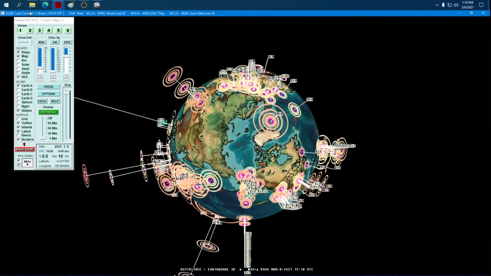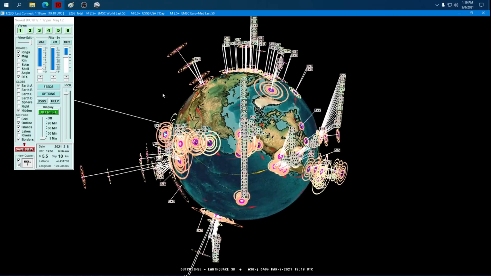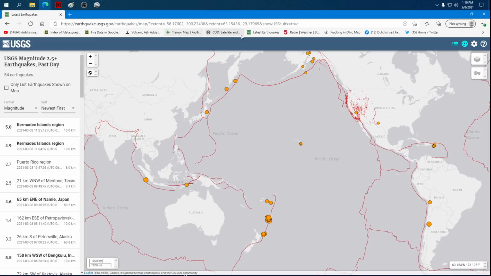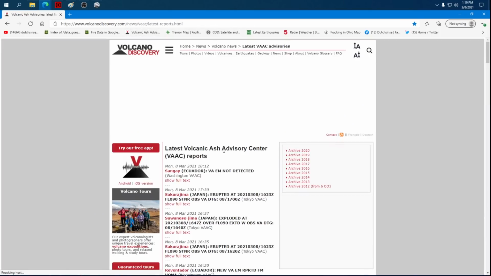Veniaminof volcano has erupted on the peninsula of Alaska. And I'd like to quickly jump over and just take a look at the Volcanic Ash Advisory Center and see if anything else is on there.